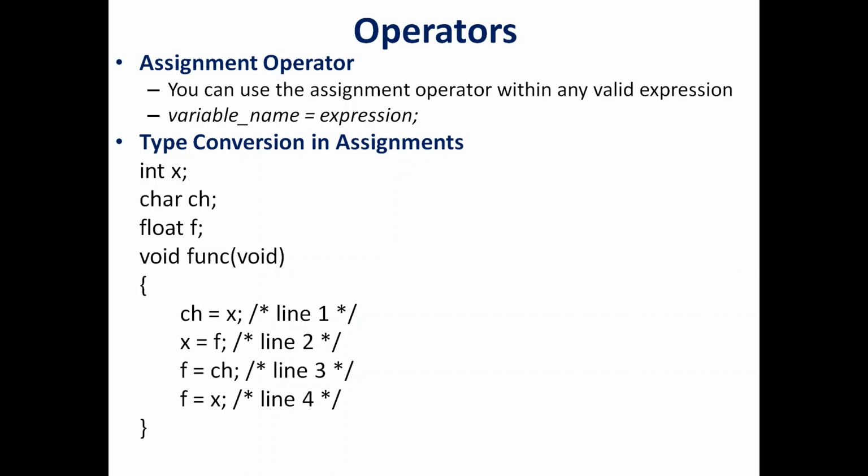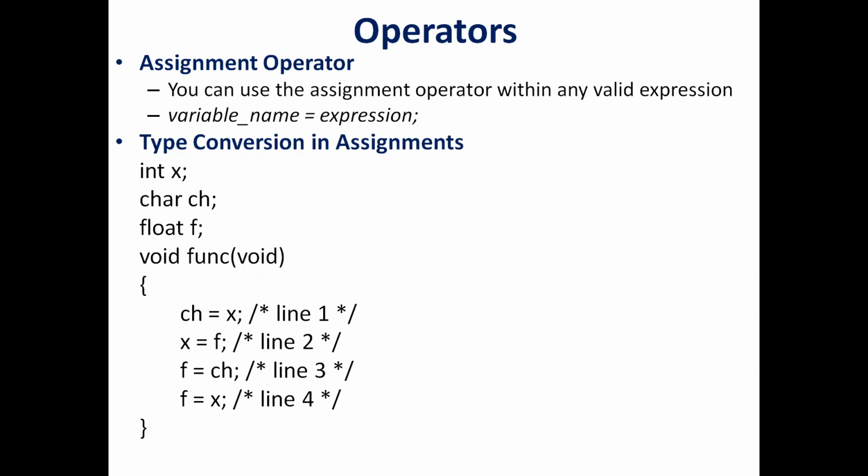So type conversions, there is a rule followed by the compiler. Accordingly, it will determine which value should become which data type. I will show you the list based on which the type conversions take place. So take this example, int x, char ch, float f. In the first line, ch is assigned with the value of an integer. So it needs some type conversion because they are not of the same data type. And in this case, the integer value will be converted into character.